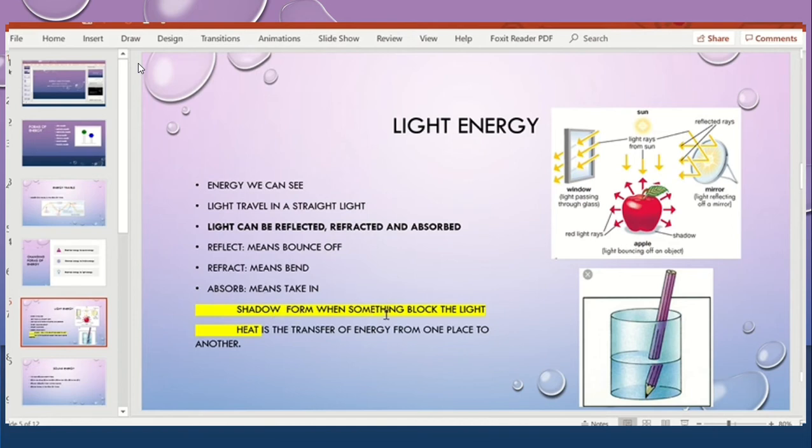A shadow forms when something blocks the light, meaning when you come in front of the light source, your shadow will form. Like here, who is in front of this light source? The apple. So here is the shadow of the apple.